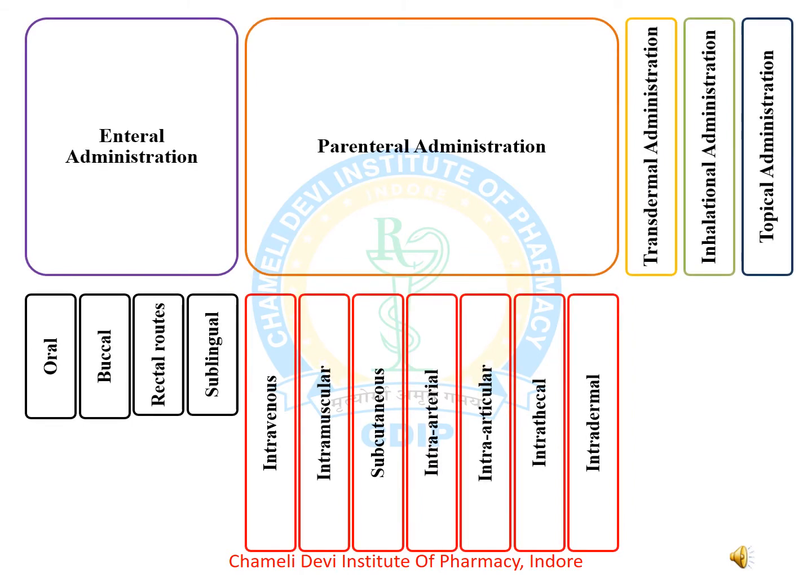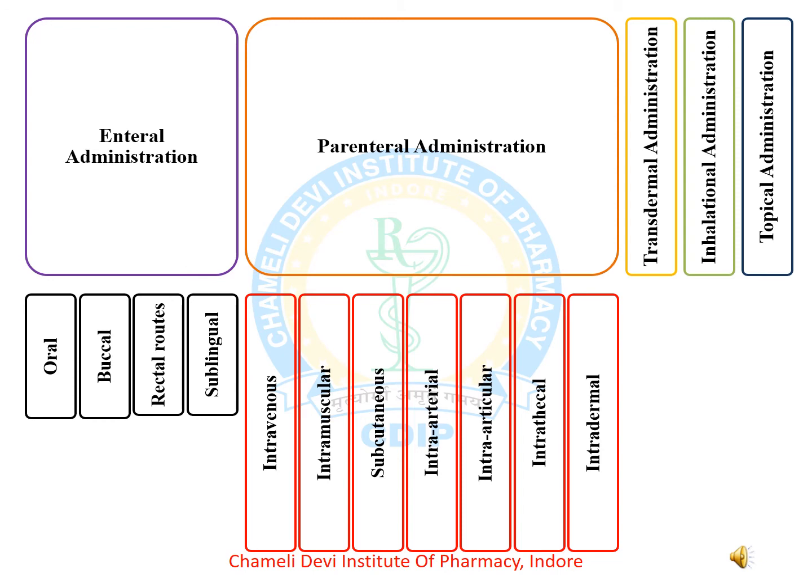According to this flowchart, the routes of administration can be divided into 5 major parts. The first one is enteral, the second one is parenteral administration, third is transdermal administration, fourth is inhalation administration, and fifth is topical administration.